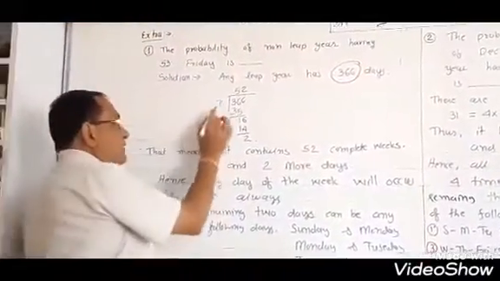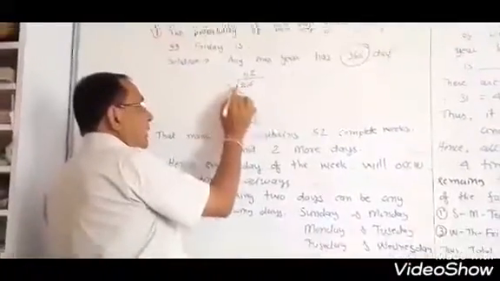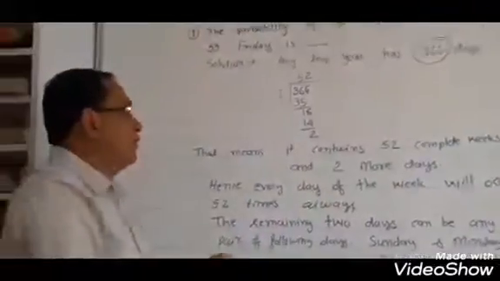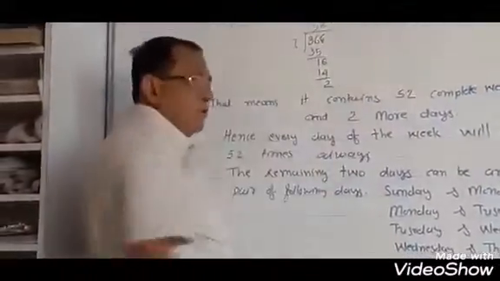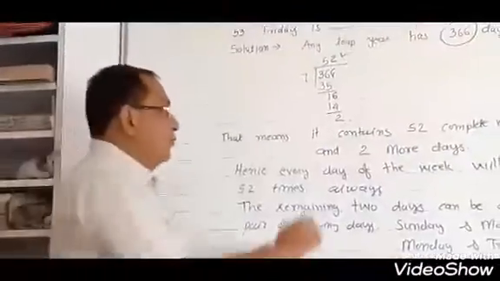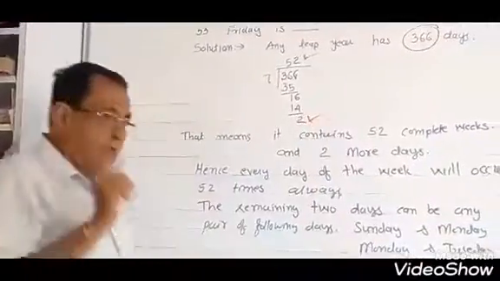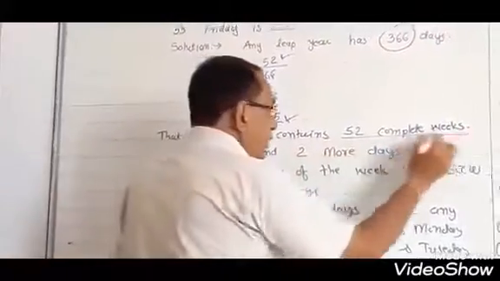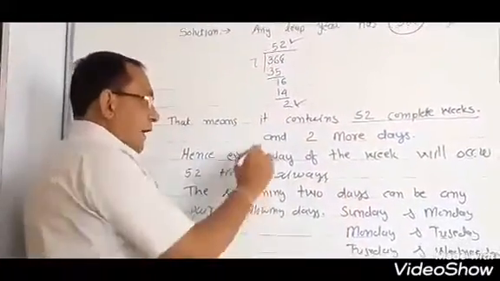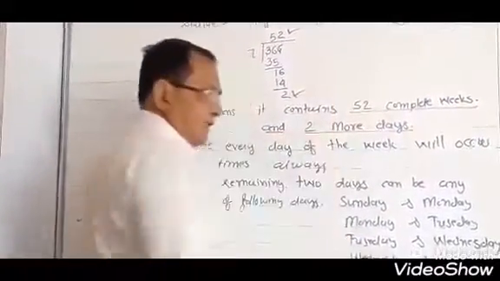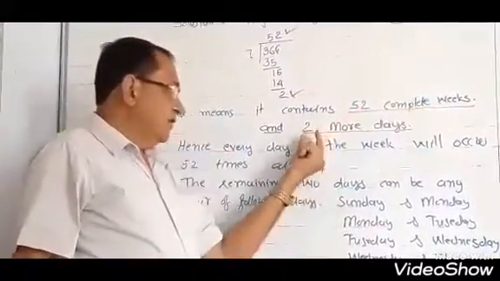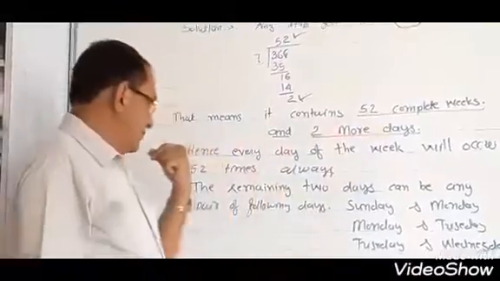First of all, divide 366 by 7. You will get quotient 52, remainder 2. That means it contains 52 complete weeks and 2 more days.